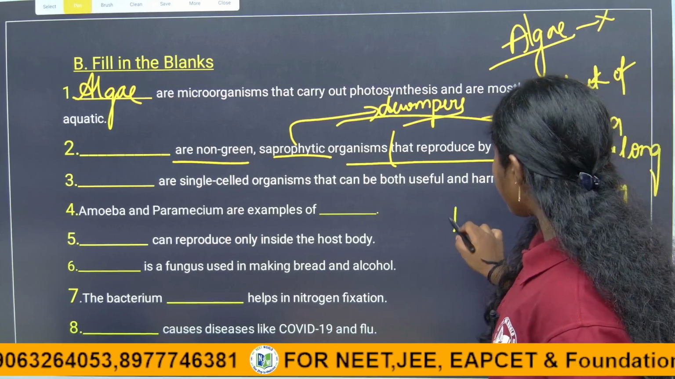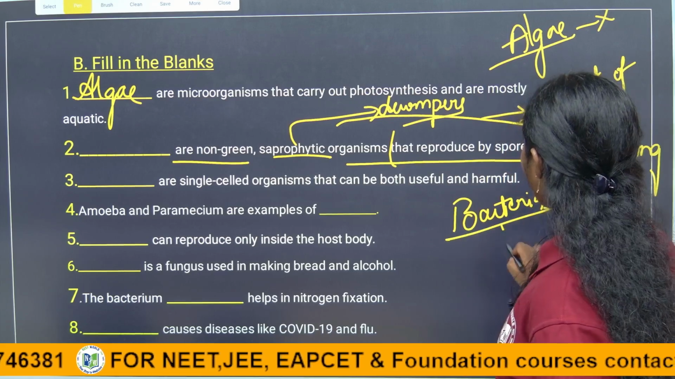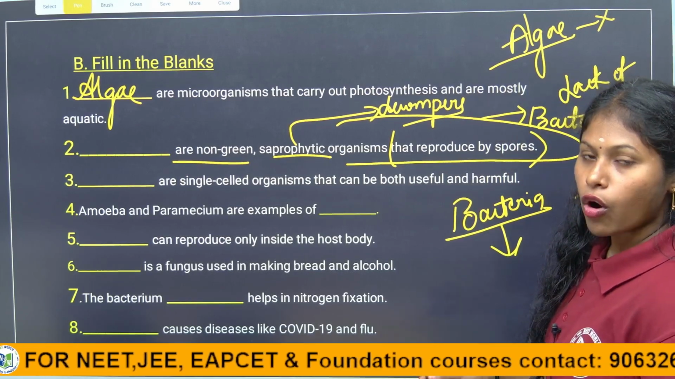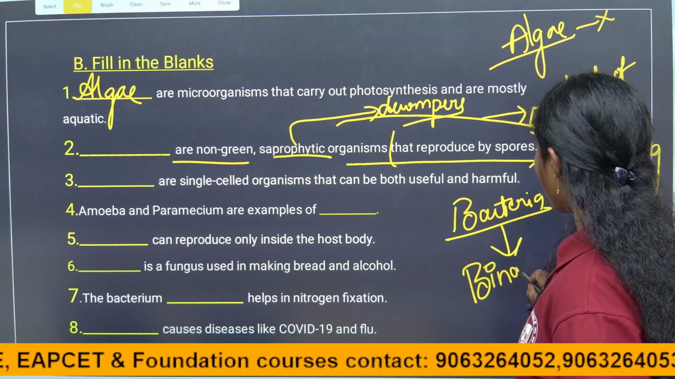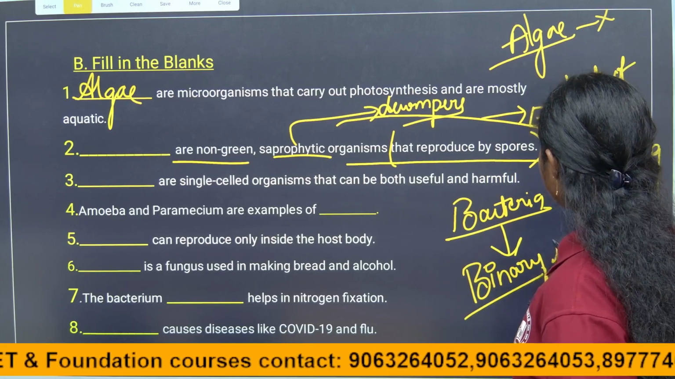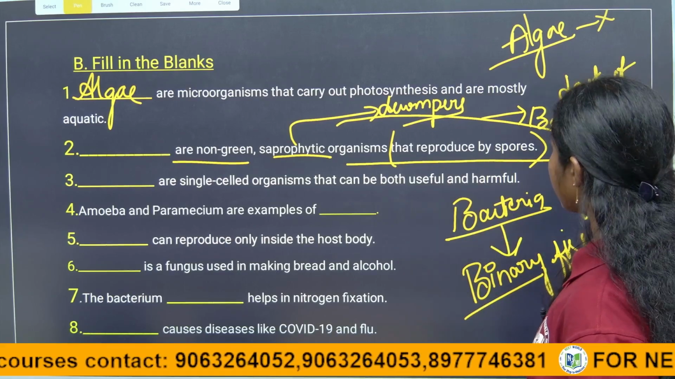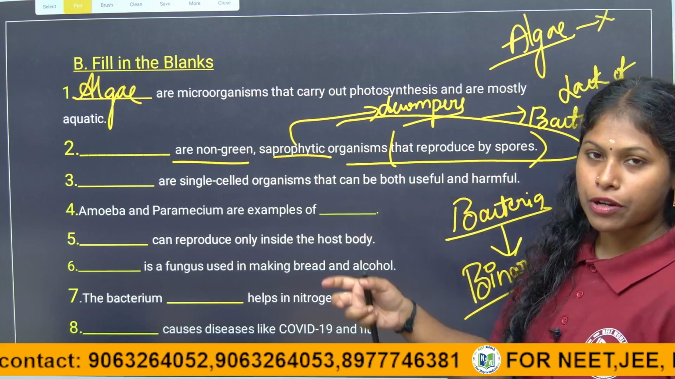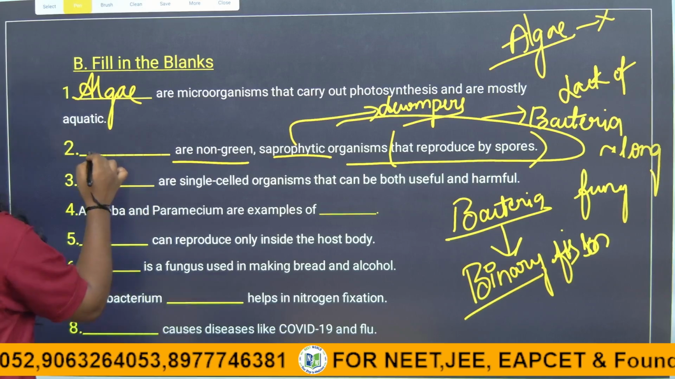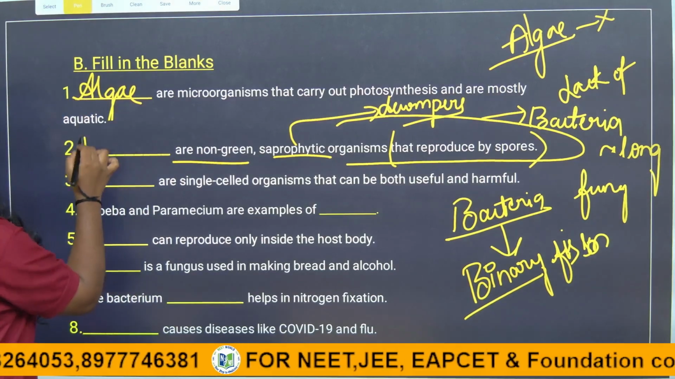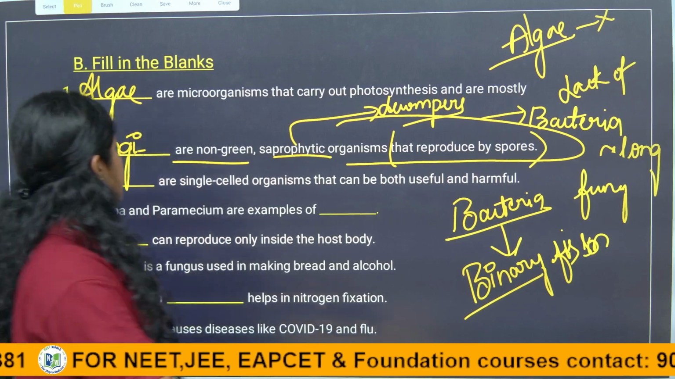Do bacteria reproduce by spores? No, they follow binary fission. The parent individual forms two daughter individuals, they follow binary fission, right, children? So who reproduces by spores? Fungi. Fungi are non-green, saprophytic organisms that can reproduce by spores. What is the answer, children? The answer is fungi, because fungi reproduce by spores, right? So here the answer is fungi.